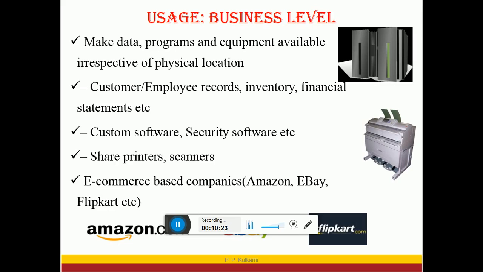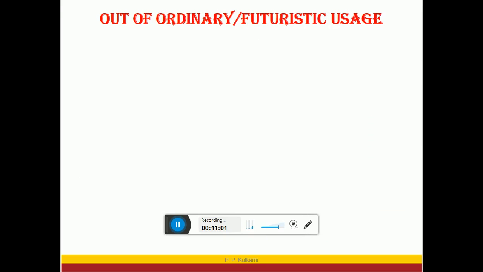Sometimes one printer or scanner can be shared by different users. So instead of purchasing different printers and different scanners, we can use one scanner and one printer for different computers. There are also different e-commerce based companies nowadays. We mostly use websites like Amazon, eBay, and Flipkart for purchasing items. So this is also a big example of computer networks. Nowadays we mostly use these e-commerce websites. Now there are different uses in the future also.